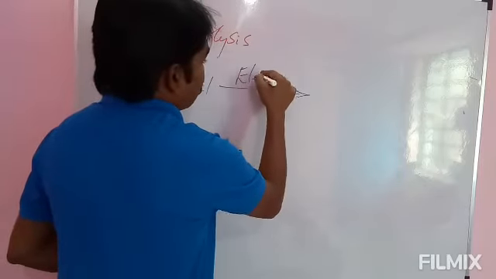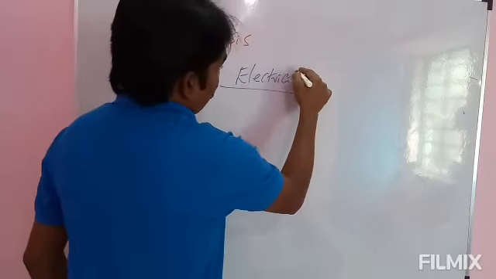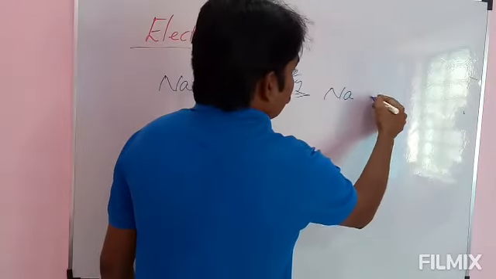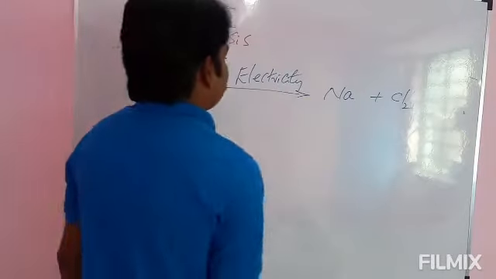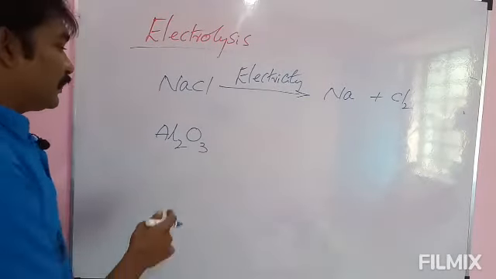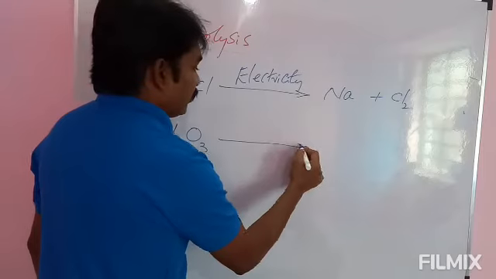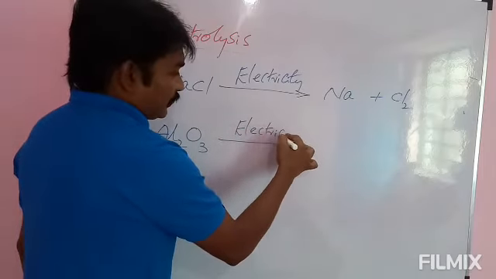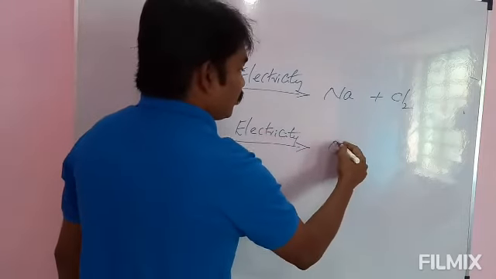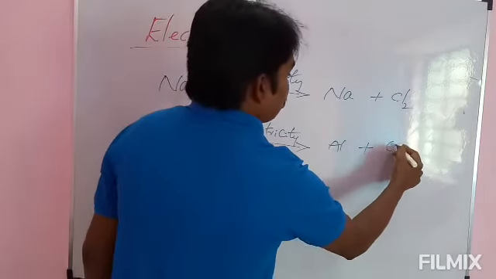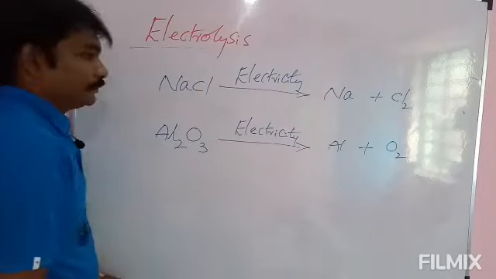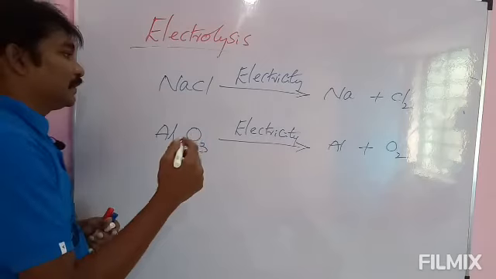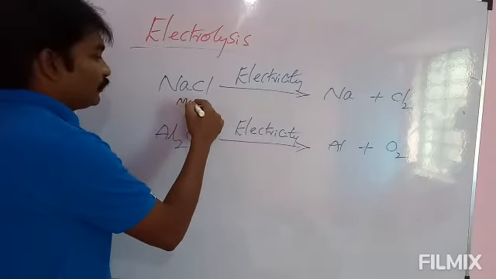In presence of electricity, it decomposes into sodium and chlorine gas. And the same thing will happen here also. The molten form of aluminum oxide in presence of electricity decomposes into aluminum and oxygen. Check the balancing here and don't forget that these two are molten forms.